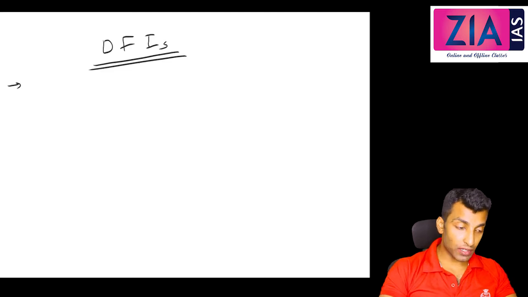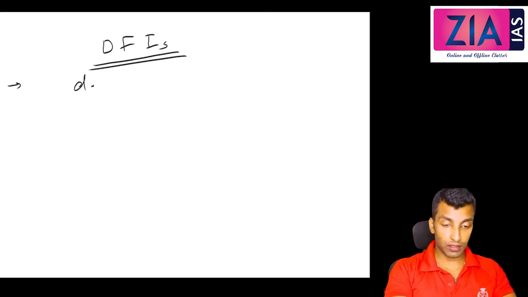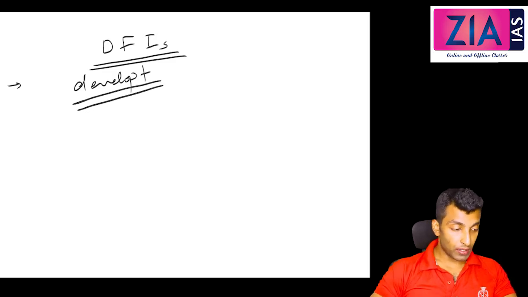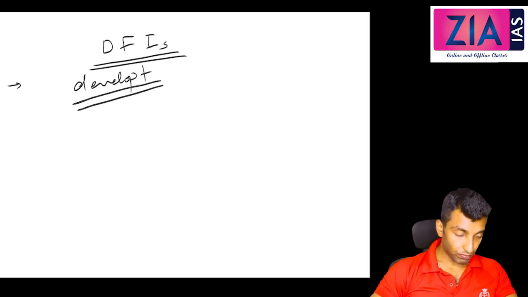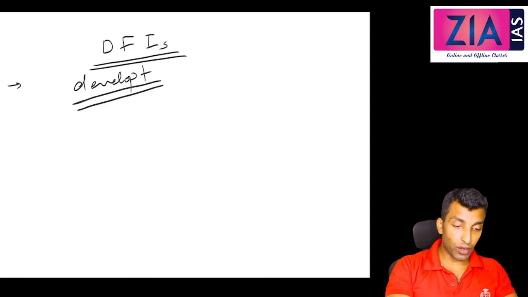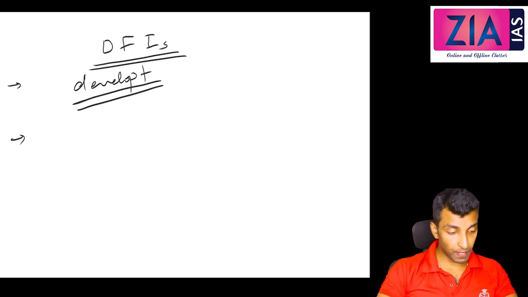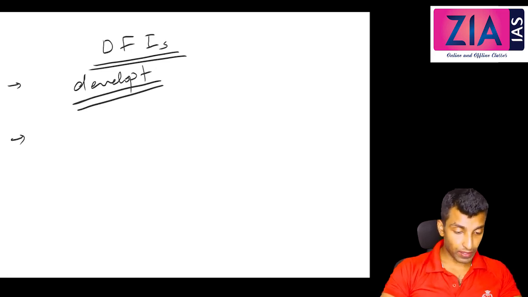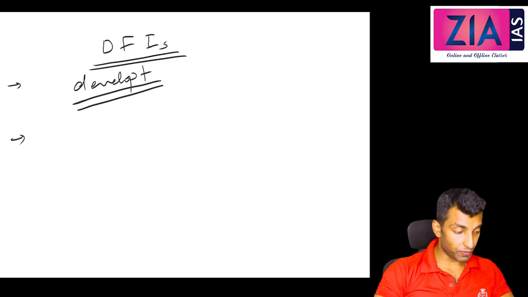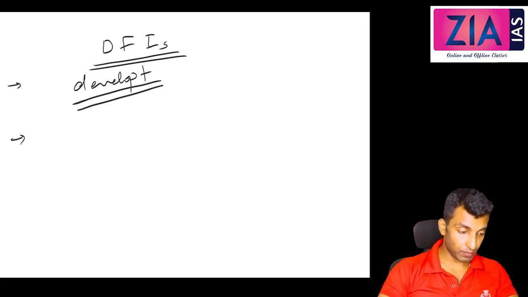So what is the focus here? The focus is development of the country. One more line you can write: they cannot accept deposits from the public.